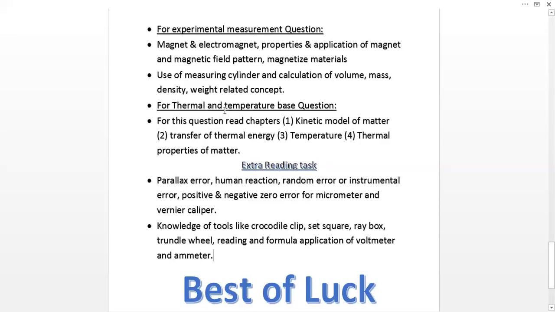For this question, you will study these chapters: first, kinetic model of matter, transfer of thermal energy, temperature, and thermal properties of matter. In this part, you will study all these chapters.